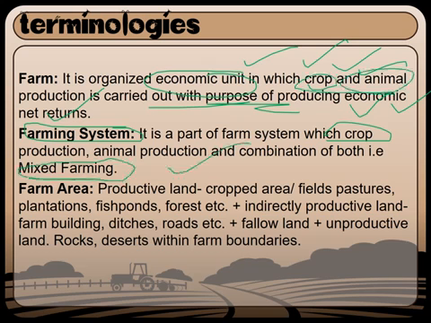Next thing is farm area. What places do you call a farm, and what places do you call a farm area?